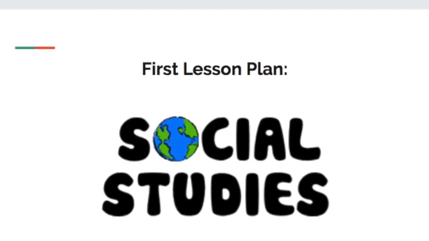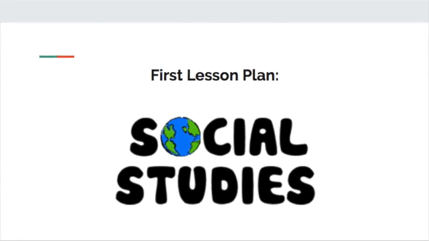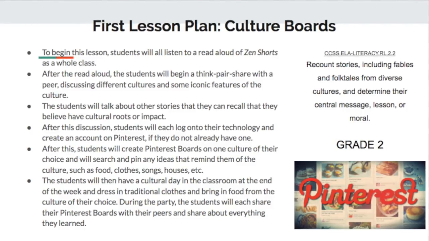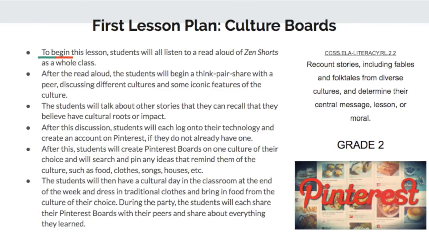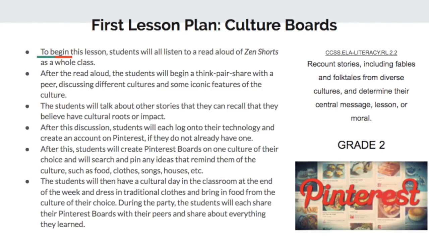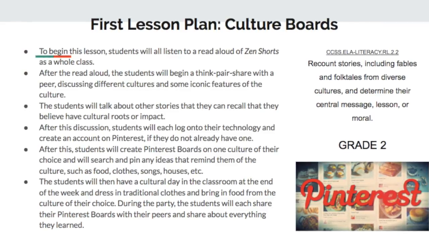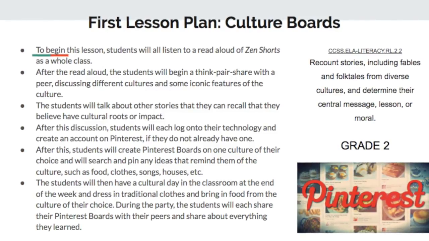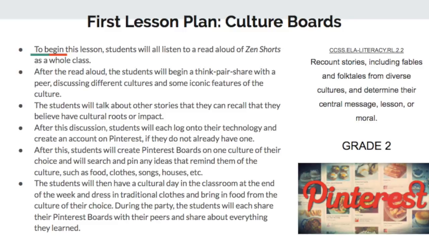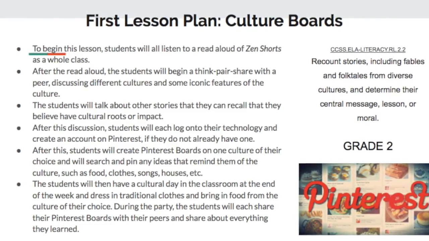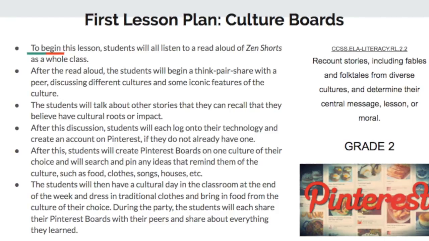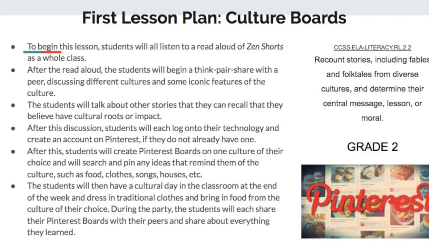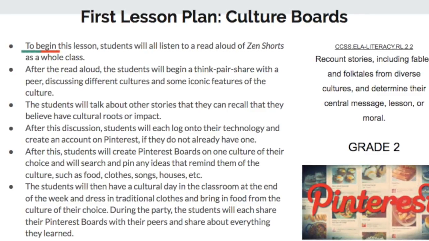For my first lesson plan, I decided to draw from social studies. To begin this lesson, students will all listen to a read aloud of Zen Shorts as a whole class. After the read aloud, the students will begin a think, pair, share with a peer, discussing different cultures and some iconic features of the culture. The students will talk about other stories that they can recall that they believe have cultural roots or impacts. After this discussion, students will each log onto their technology and create an account on Pinterest, if they do not already have one. After this, students will create Pinterest boards on one culture of their choice and will search and pin any ideas that remind them of the culture, such as food, clothes, songs, houses, etc.